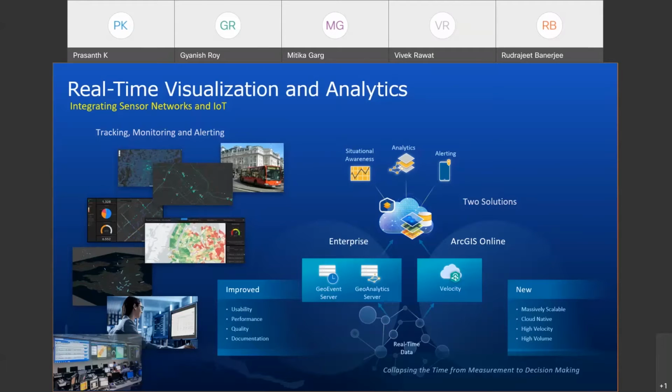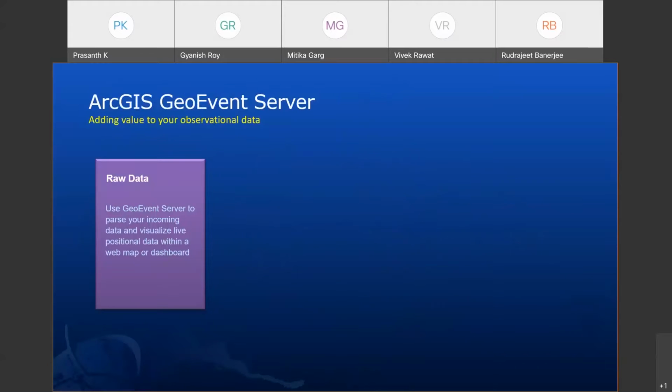So all these real-time visualization and analytical workflows are possible using GeoEvent Server, if you're looking for an on-prem model of deployment, or if you are looking for a SaaS model, then definitely Esri's ArcGIS Online with ArcGIS Velocity will help you to do that. So for situational awareness specific workflows, real-time visualization and analytics will happen using these two components. And this helps you to configure specific workflows.